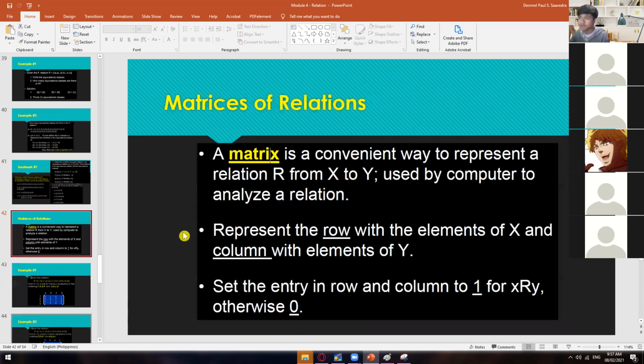All right, so let's now move on to the next one, matrices. This is already the last topic for this module. Matrices of relations. A matrix is a convenient way to represent a relation R from X to Y, used by computers to analyze a relation. We have the rows for the X and the columns for the Y. If the entry on that X and Y is in relation with each other, or X is related to Y, then just put there 1. If they are not related with each other, then just put there 0.